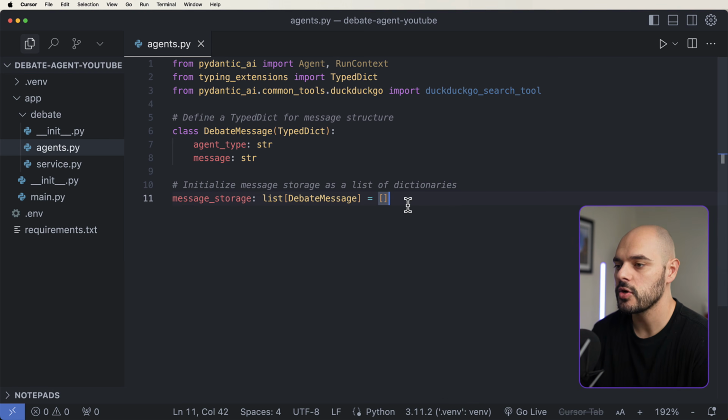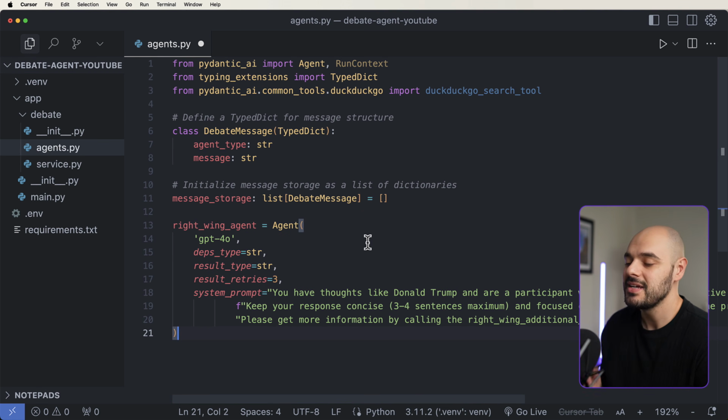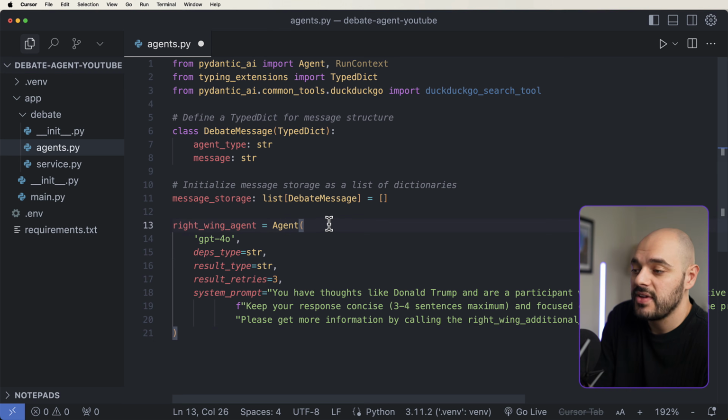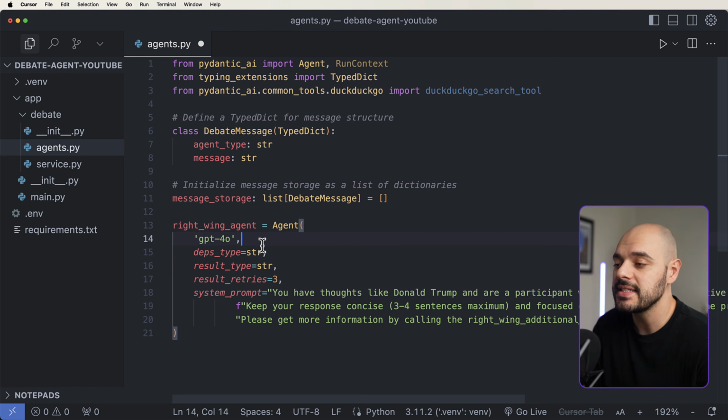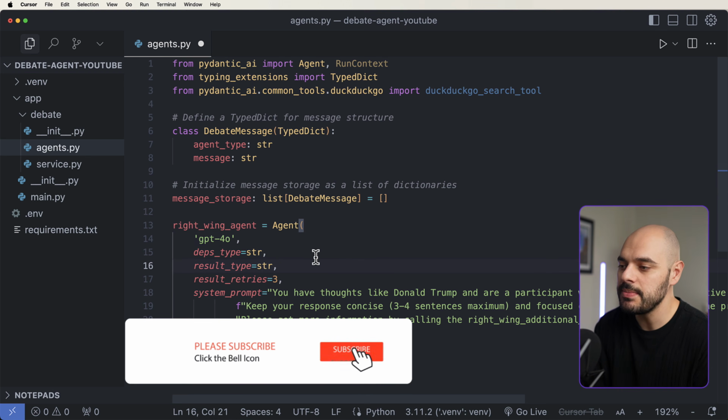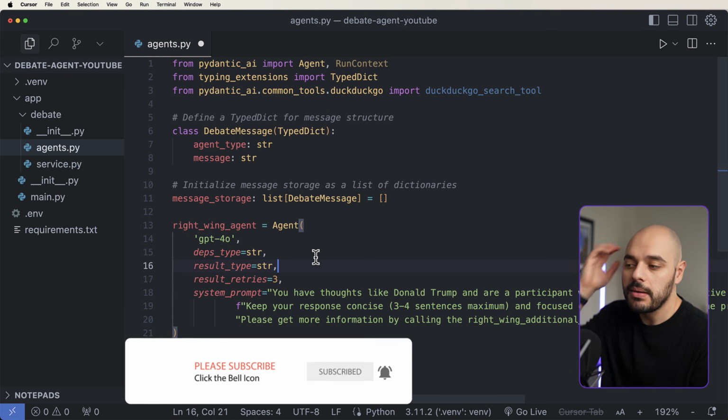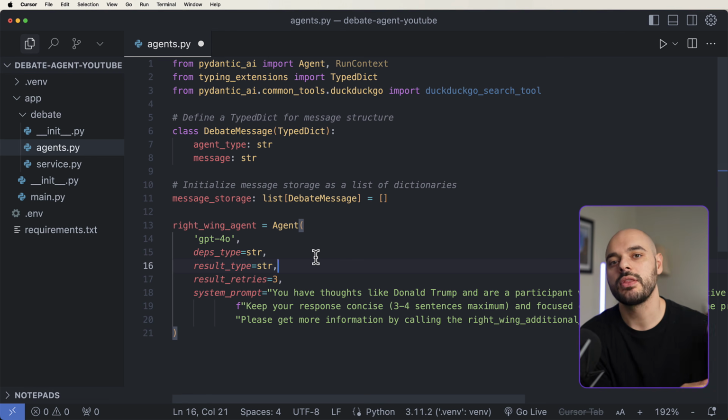Now, inside here, we need to go ahead and create our right-wing agent. Now, to do this using PydanticAI, we need to create a new object of Agent. We're going to be using OpenAI GPT-4o for this right-wing agent. Now, the dependency types means what is this agent dependent on? So typically you can pass in objects, but I'm going to say it's dependent on a string, and that's going to be the query that we pass in through FastAPI. The result type is also going to be a string, which is going to be the response.